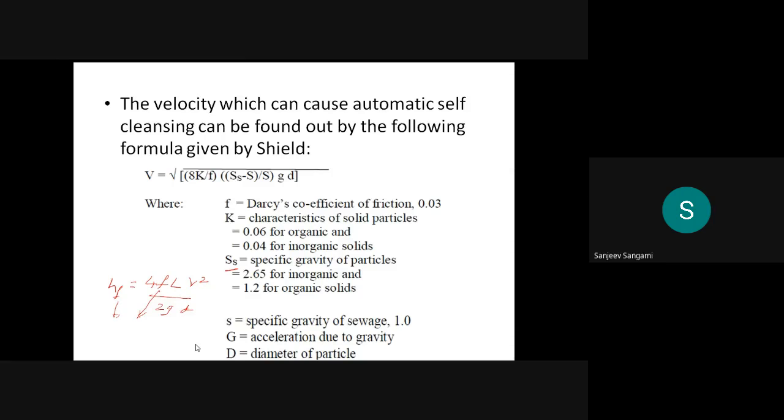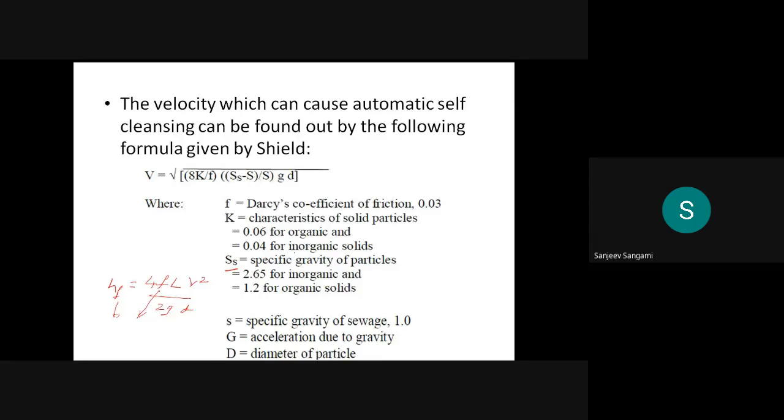and k is the characteristic of the solid particles. I already said that if it is organic, you have to use 0.06. If it is inorganic, you can use 0.04.